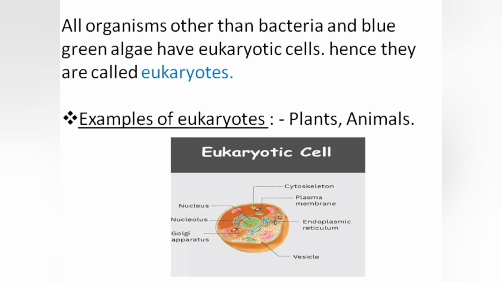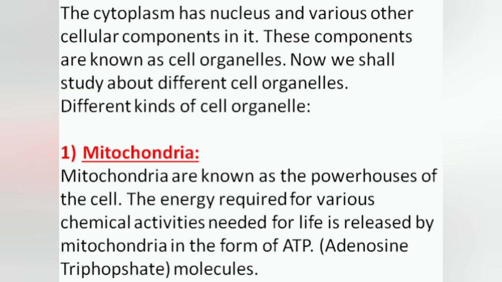Students, as we have studied in earlier session, the cytoplasm has nucleus and various other cellular components in it. These components are known as cell organelles. Now we will study different cell organelles like mitochondria, Golgi bodies, lysosome, ribosome, vacuoles, plastids and centrosomes.